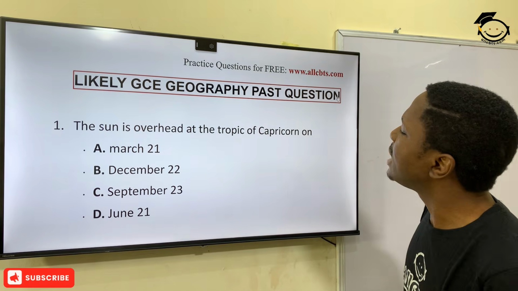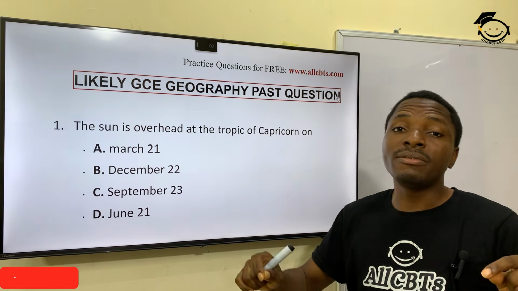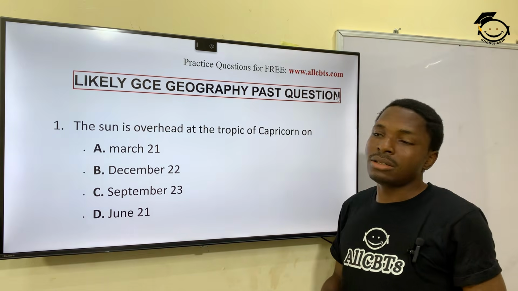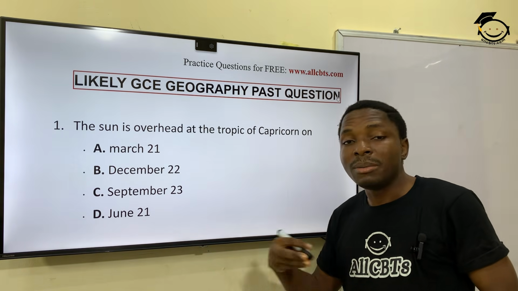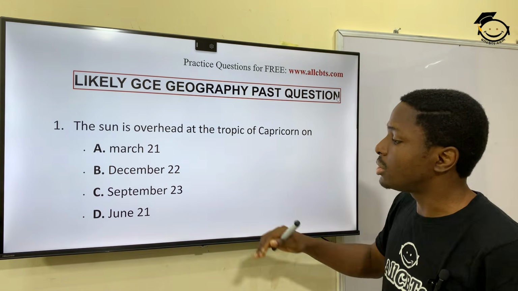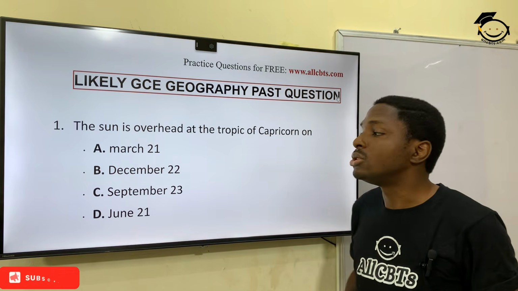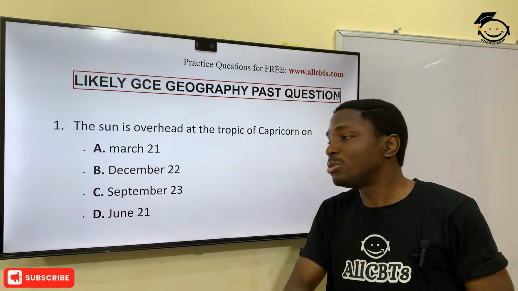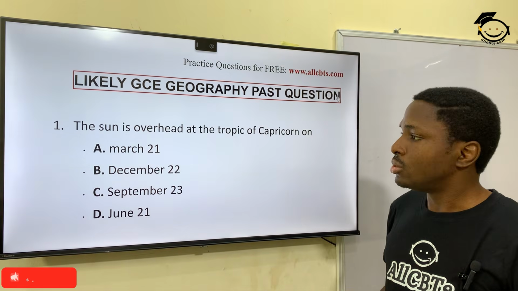So the sun is overhead at the Tropic of Capricorn on December 22nd. On December 22nd of every year, the sun is directly overhead at the Tropic of Capricorn. What about for Cancer? That would be June 21. The sun is directly overhead the Tropic of Cancer on June 21. So the correct option for this is December 22nd. That's option B.